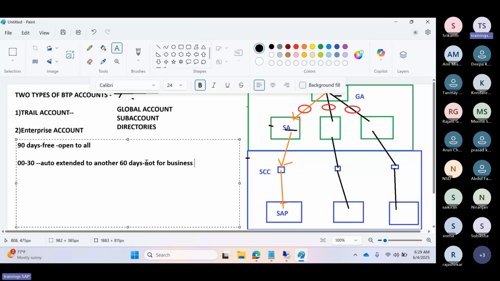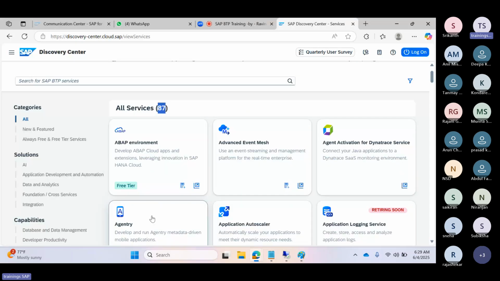But how can I know what services are in the trial account? If you go here, you can see there is a tagline called free tier, which means the service is free.